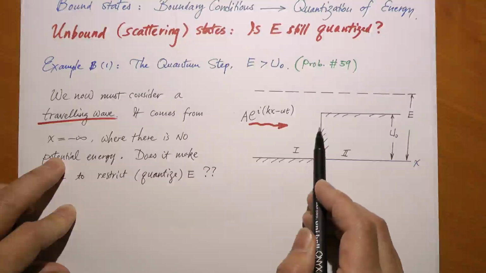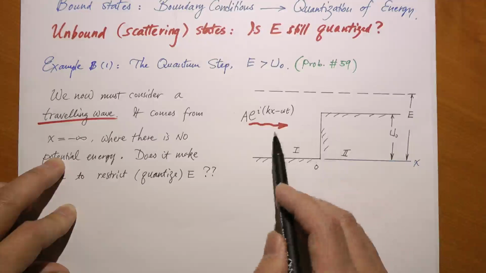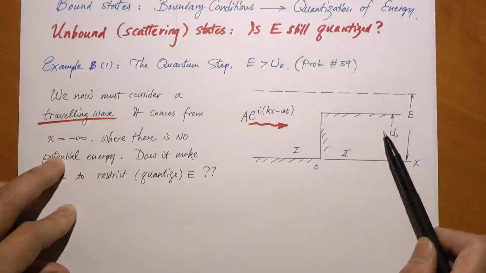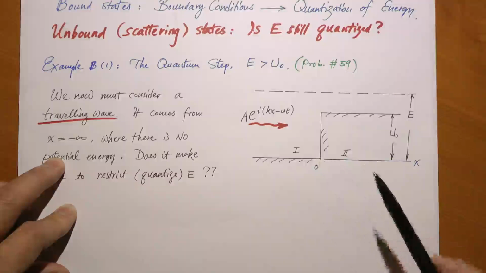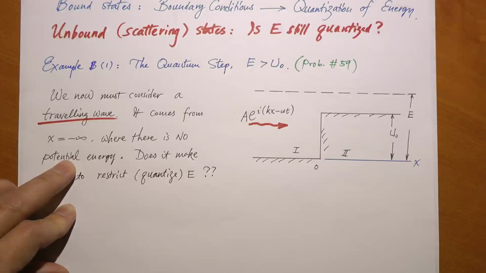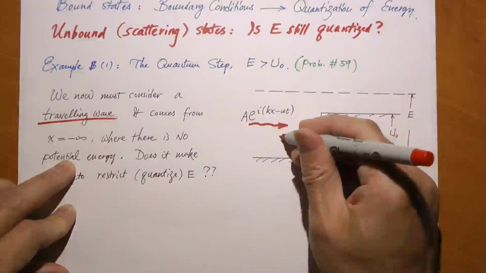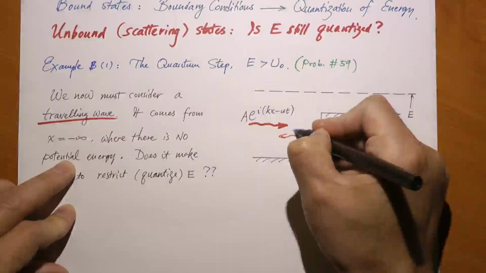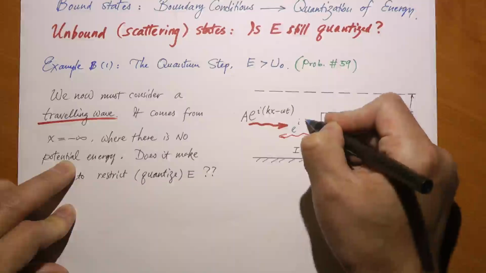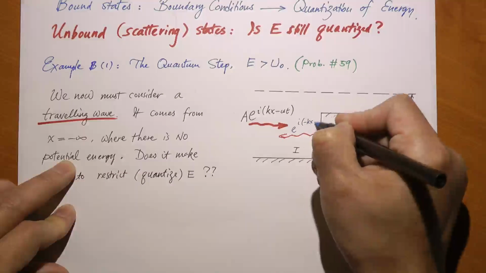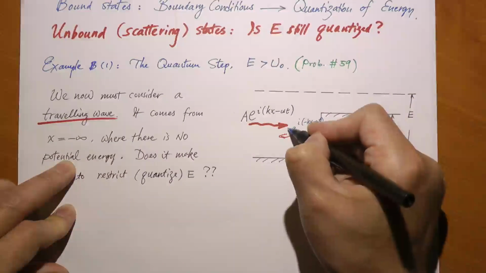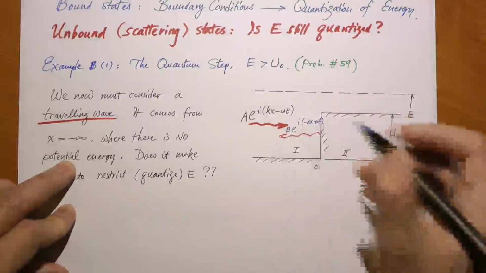But when it hits this step, it's just like a medium has a change, so the wave goes from one medium to another. Even in classical physics, we know what happens. Part of the wave gets reflected, another part gets transmitted, right? It's just like light going from air into glass, for example. You have reflection and you have transmission. So you have a reflected wave. So here is the wave that's reflected, like this. I can write it in terms of e to the i(negative kx minus omega t), right? Because it travels backwards. And the coefficient in front of it, I call it b. So that represents the amplitude of the reflected wave.